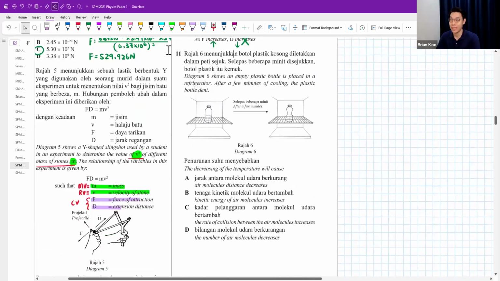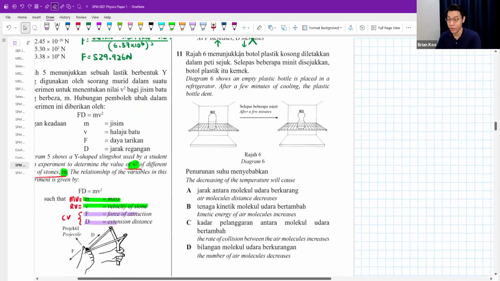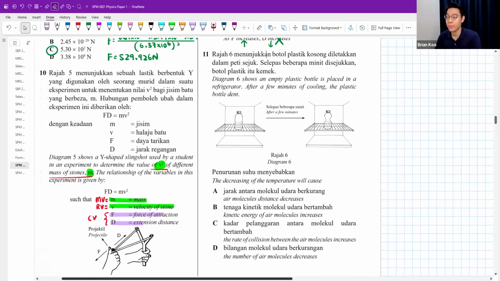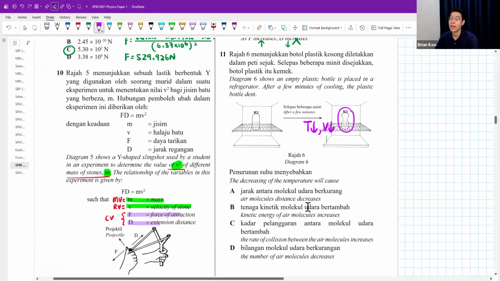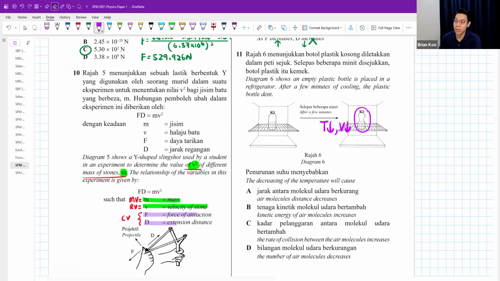The diagram shows an empty plastic bottle placed in a refrigerator. After a few minutes of cooling, the plastic bottle dents. After a few minutes of cooling, that means the temperature drops and then it will dent. When the bottle gets crushed, it means that its volume decreases. Okay, the decreasing of temperature will cause what? Air molecules distance to decrease. That's correct.